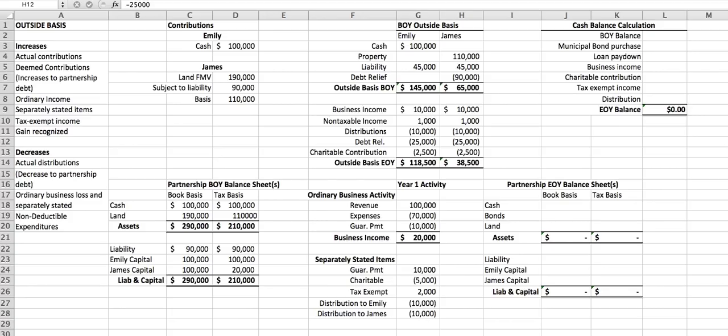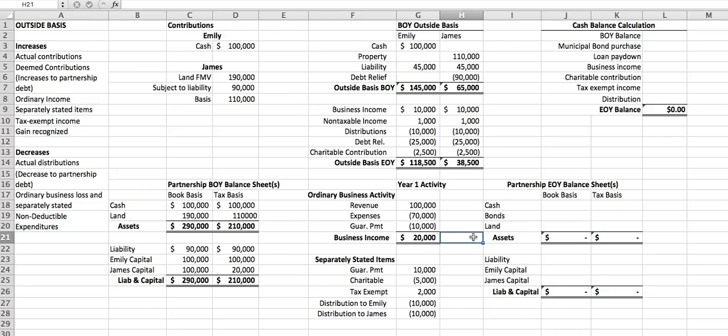go back to this ordinary business income that we calculated earlier. What is the significance of reporting this $20,000 of business income? Well, for partners first, that will be included in their ordinary income, and that will help determine whether they have taxable income for the year on their individual tax returns. In addition, for partners who are individuals, who are filing a 1040, business income is subject to self-employment tax. This is a big deal for partnerships because all of the flow-through income that's ordinary business income is going to be subject to self-employment tax.